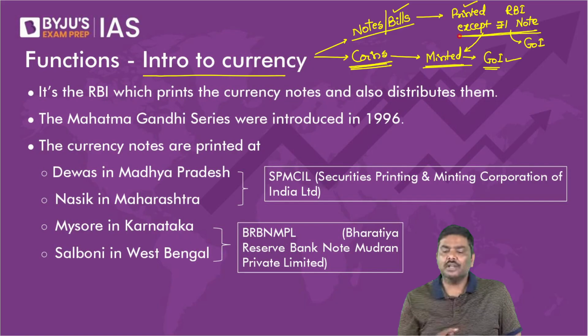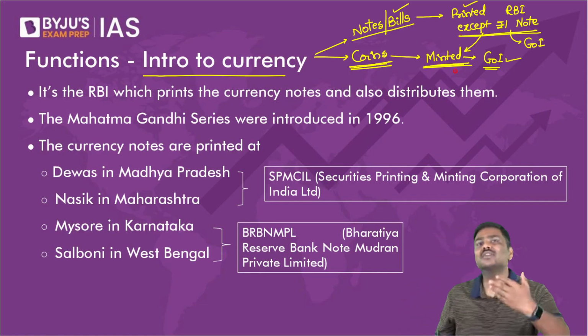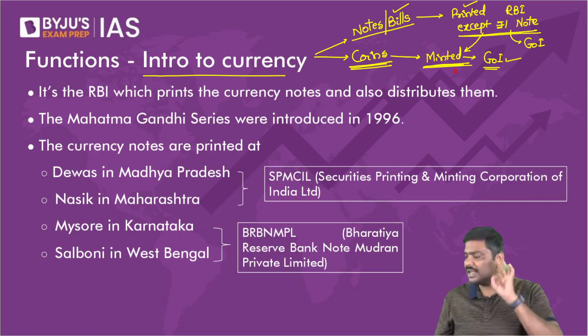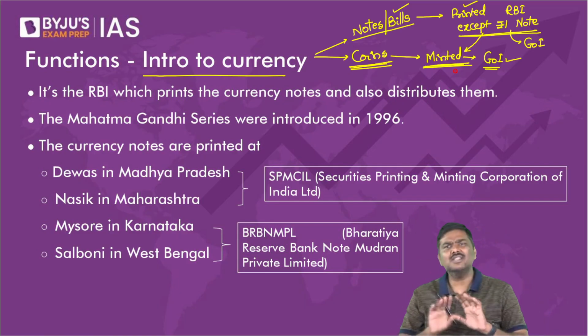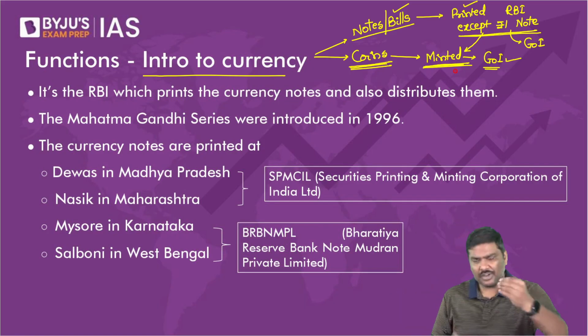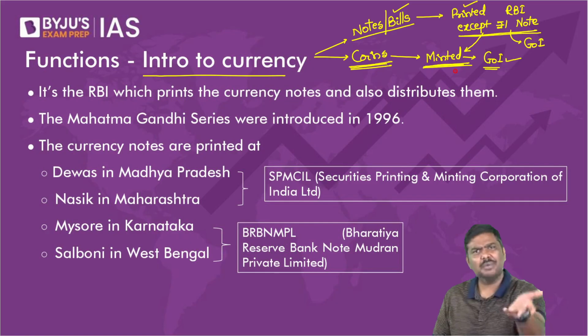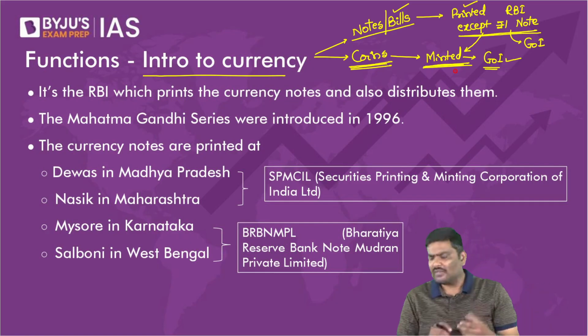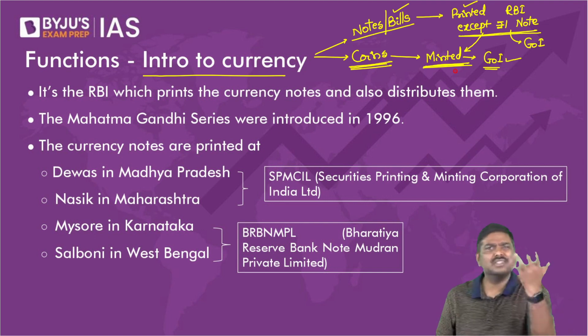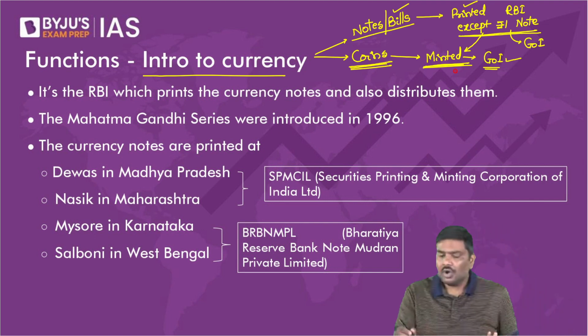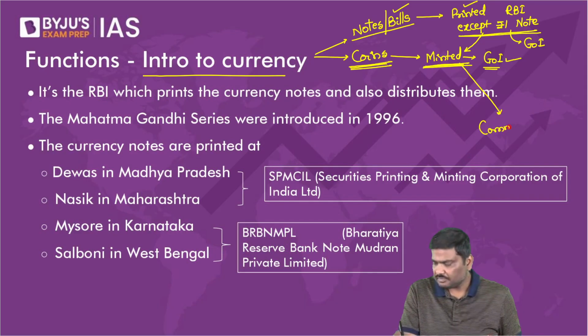Now, next important point, all the coins which are minted are not for circulation purposes. Remember this particular point. For example, you have 1 rupee coin. Do you use it for circulation purposes? Yes. You have a 5 rupee coin. Will you use it for circulation purposes? Yes. There are also other types of coins which are called commemorative coins.